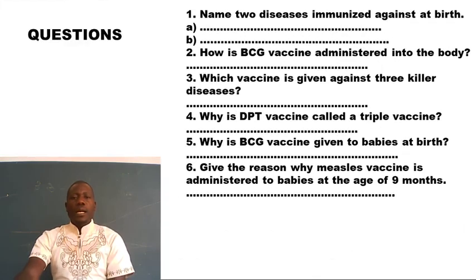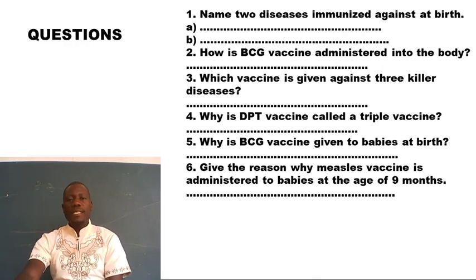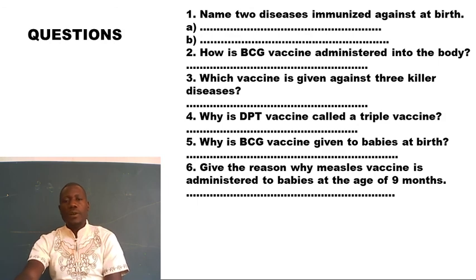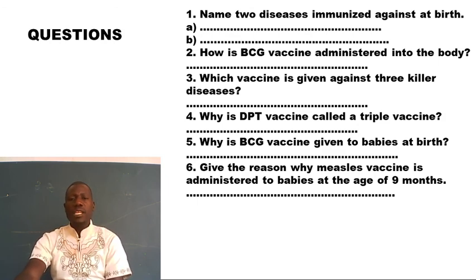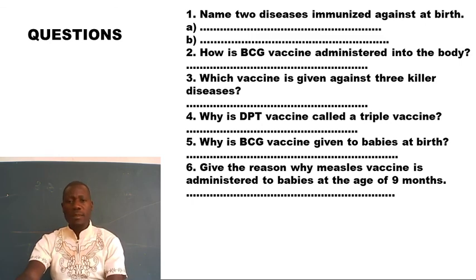Okay. My beloved children, here we have an activity which I want you also to copy in the notes, in the books, and then you answer them correctly. So we have question number 1, name 2 diseases which are immunized at birth. We have talked about them. How is BCG vaccine administered into the body? You know, because we talked about it. Which vaccine is given against 3 childhood killer diseases? We talked about that vaccine that is immunized at once, but against 3 childhood killer diseases.